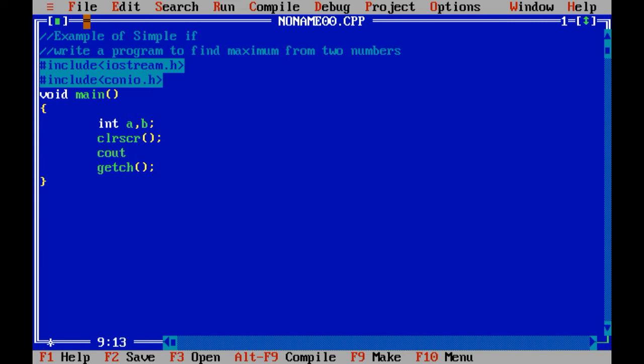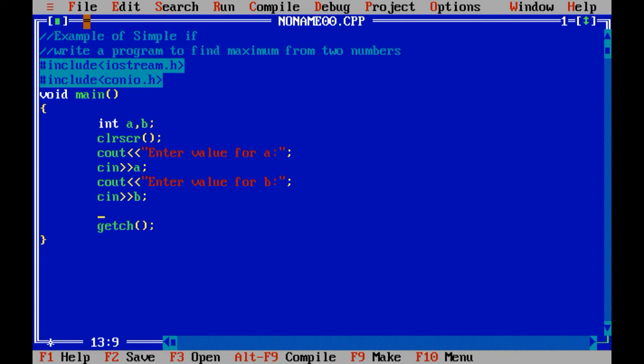So for that we need to use cout, enter value for a, cin a, cout, enter value for b, cin b. So up till this we have inputted two values inside a and b.